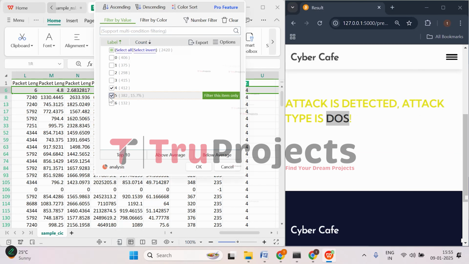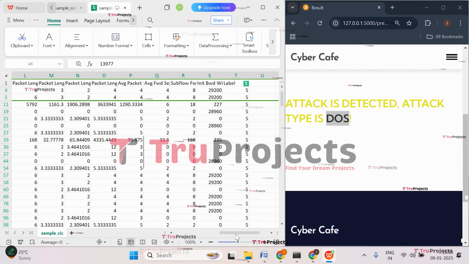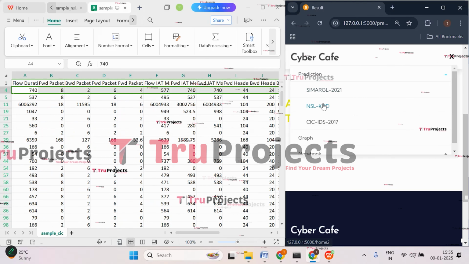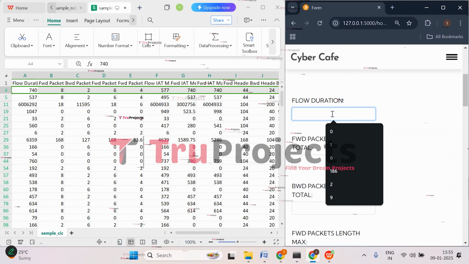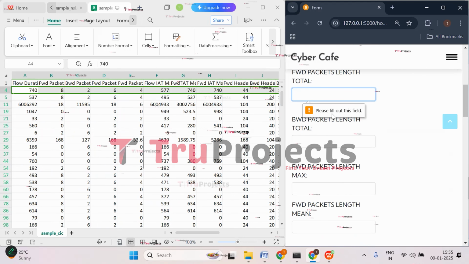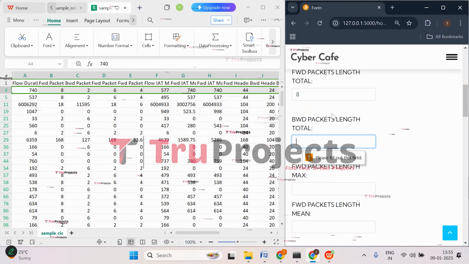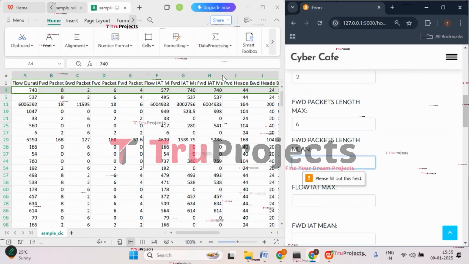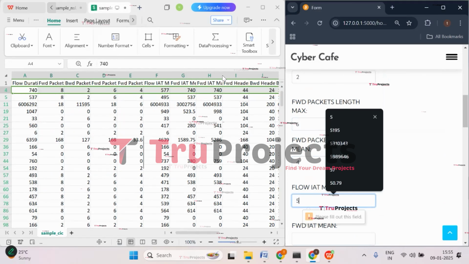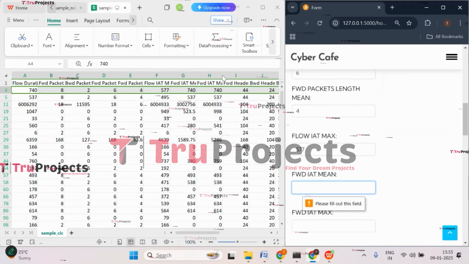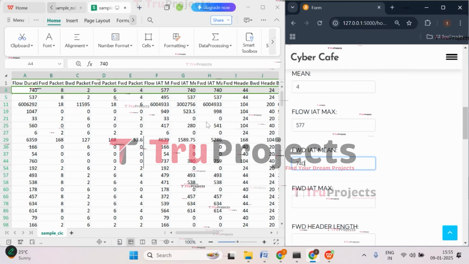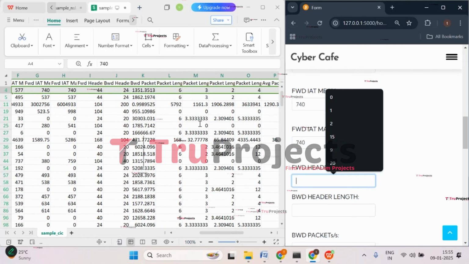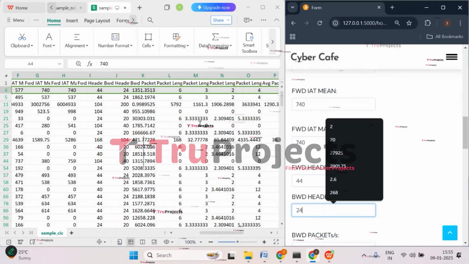Now let's try predicting class 5. Click on OK. So let us enter this case. Click on prediction. Click on CICIDS 2017. So the flow duration is 740. Packet lengths are 8. Backward packet length is 2. And packet length max is 6. Mean is 4, 577 is the IAT max, 740 is the IAT mean, and the next value 740 is the IAT max, and the next value is forward header length, that is 44, 24.